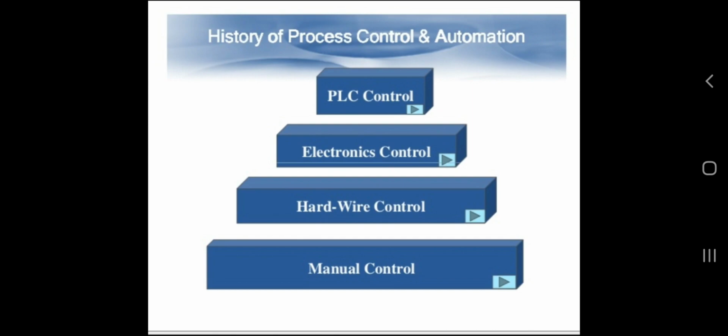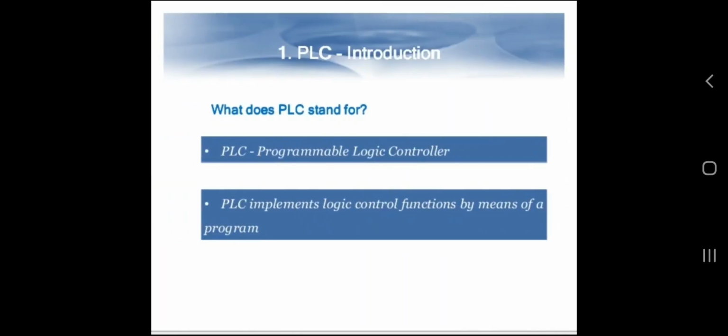If we see the history of process control and automation, initially all the processes were controlled manually. Later on it was controlled with the help of hardware control, then electronic control, and nowadays PLC control. These are the stages of process automation.